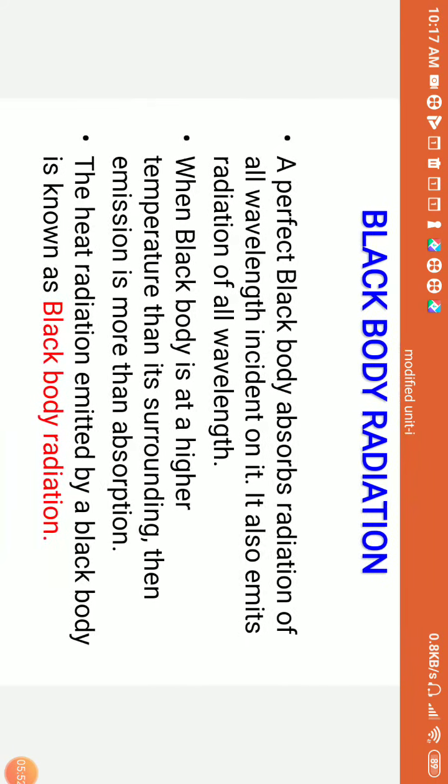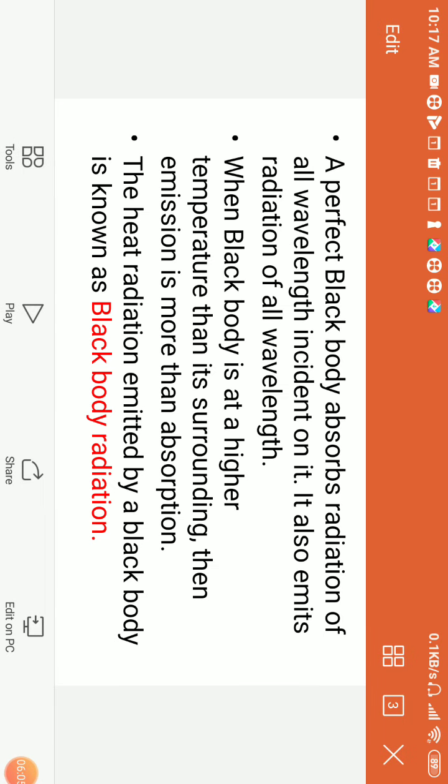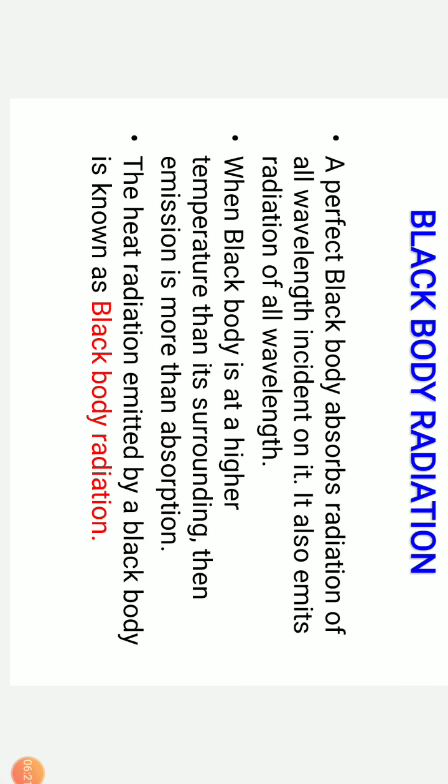But now how exactly the black body radiation is going to vary with respect to wavelength is the concept. Why wavelength? Because in classical mechanics it is believed that the energy is a function of wavelength. Now what is wavelength? The length of a wave, in the sense from crest to crest or trough to trough, or the length of a wave consisting of one trough and one crest. So it is a function of wavelength.